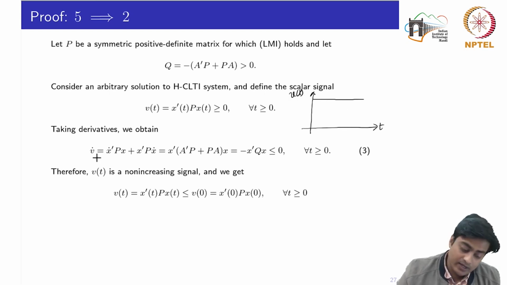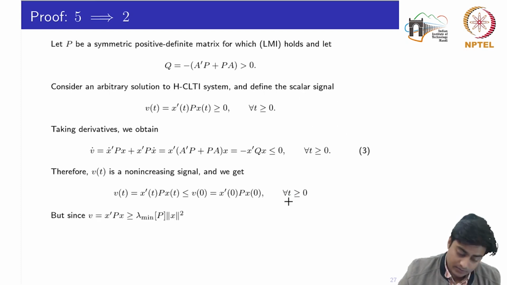Having said that V dot is equal to 0, this signal could be either a constant signal or a dying out signal. This signal would never increase. So if I compute the value at any time t, let's say t1, this value would always be less than or equal to the value at t equal to 0, right? And at t equal to 0, I can also put t equal to 0 in that quadratic form for all t greater than or equal to 0.